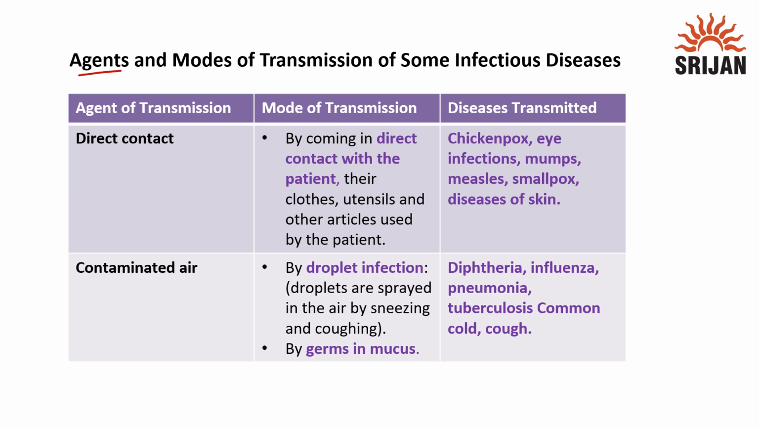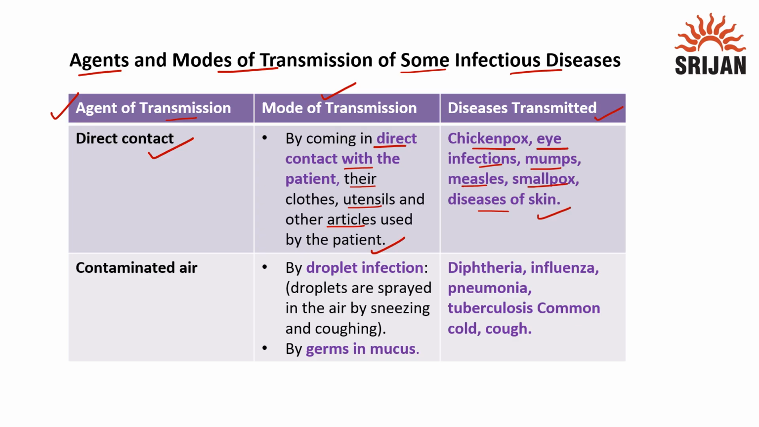So now we will discuss agents and modes of transmission of some infectious diseases, right? First is the agent of transmission, second is the mode of transmission, and third is the diseases transmitted. So first one is direct contact. By coming in direct contact with the patient, their clothes, utensils and other articles used by the patient. So what diseases can be caused? First one is chicken pox, second is eye infections, mumps, measles, smallpox, diseases of skin, right?